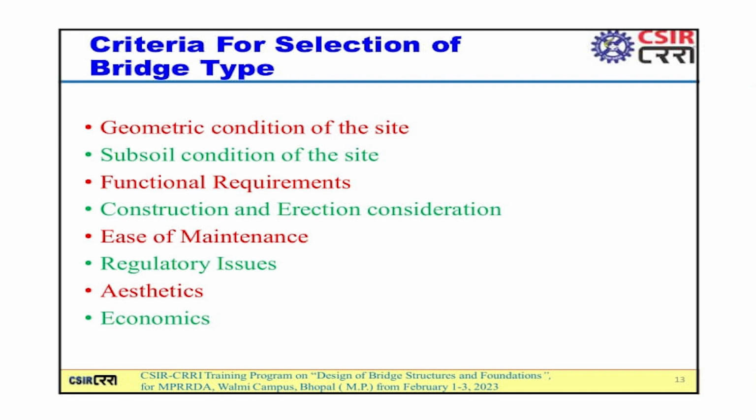What is the criteria for selection of bridge type? Geometric condition of the site, subsoil conditions, what is our functional requirement, and what technology we are going to use for construction and erection, and it should be easy to maintain. What are the regulatory issues? Aesthetics also plays a very important role, and finally the economics.